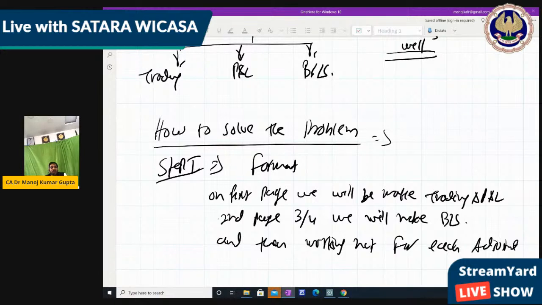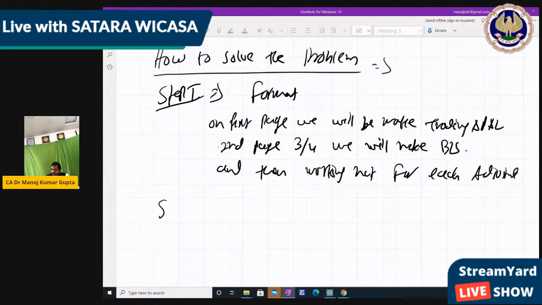Like the adjustment they have given, we pass the journal entry for the adjustment, and accordingly we make the ledger if anything is required. Otherwise, we provide that adjustment effect in the trading account, P&L account, or maybe in the balance sheet. Okay, so step 1 is this.